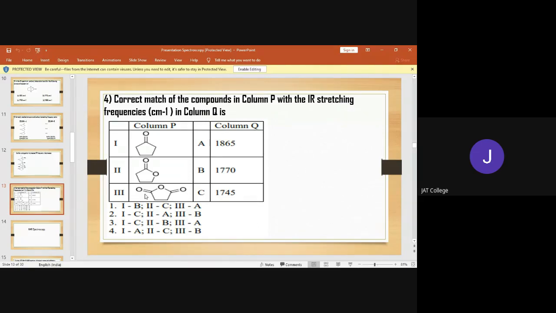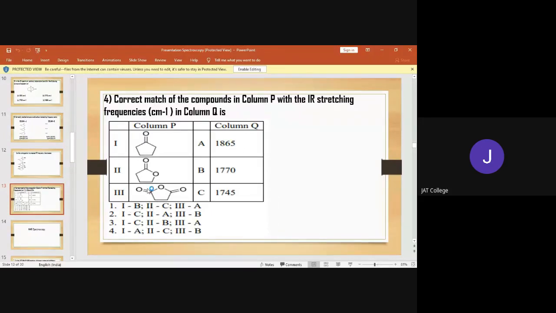So the first compound will have the lowest IR stretching frequency. And which one is the lowest? C. So first is equal to C. It is in options 2 and 3, so our correct answer is between 2 and 3. Options 1 and 4 are neglected.